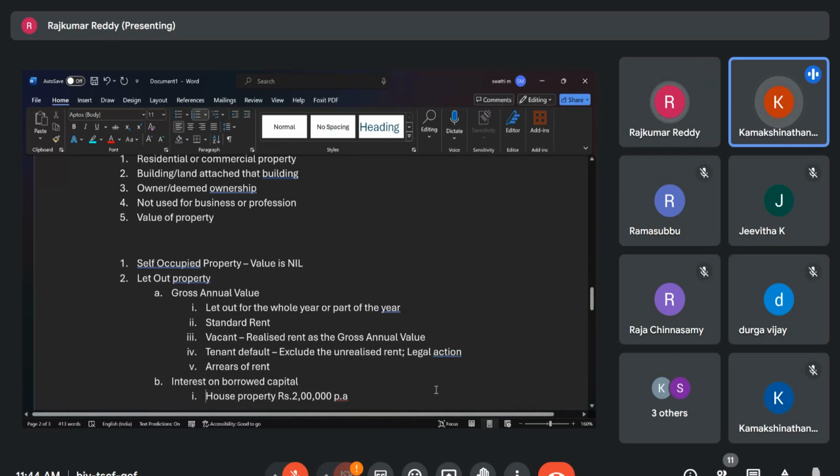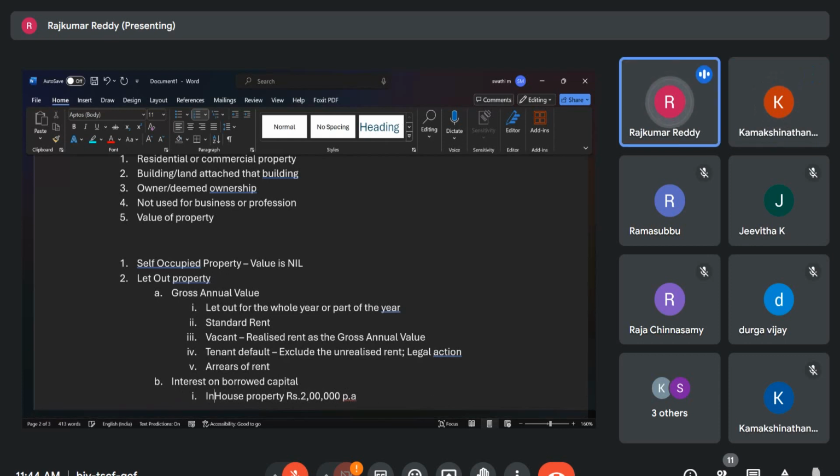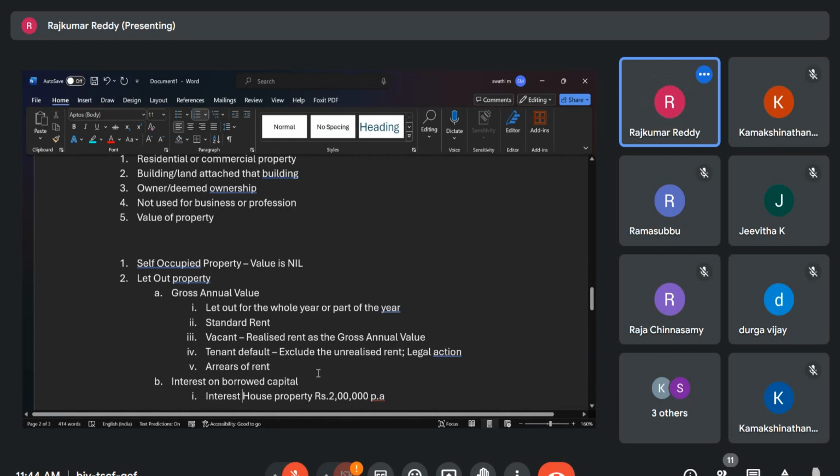This interest is not taxable. Like how we have calculated the salary, first we have arrived at the gross salary, and from that we have deducted HRA, right? Same way here, we first figure out the gross annual value. From that, whatever interest we paid on borrowed capital, we will deduct it.